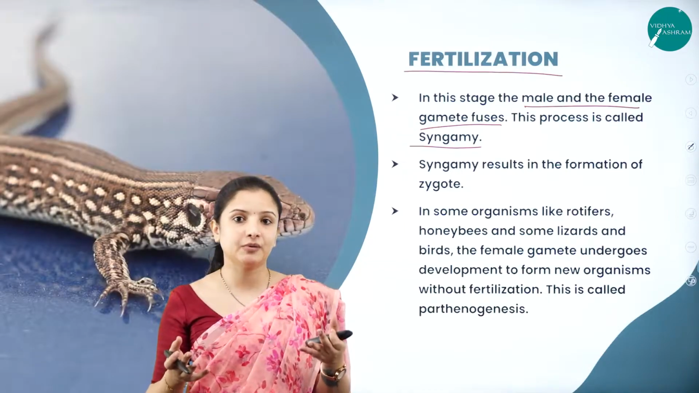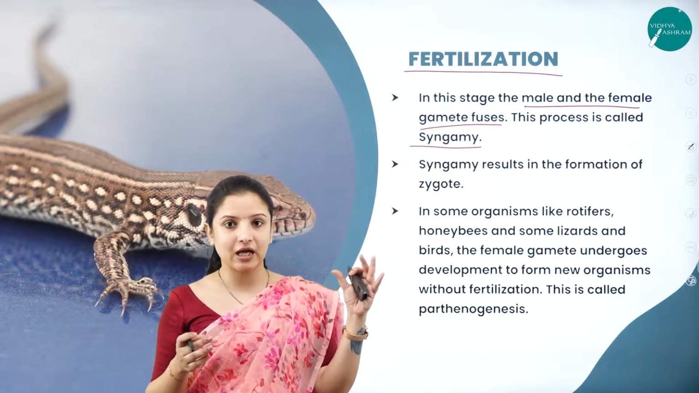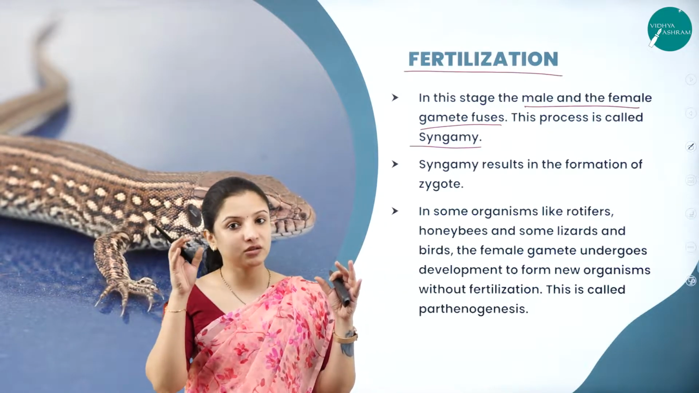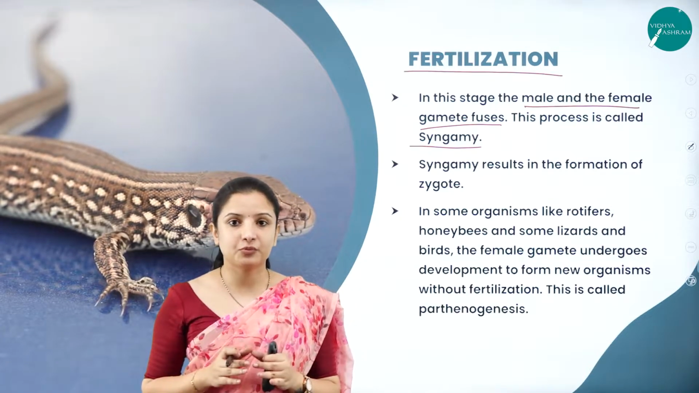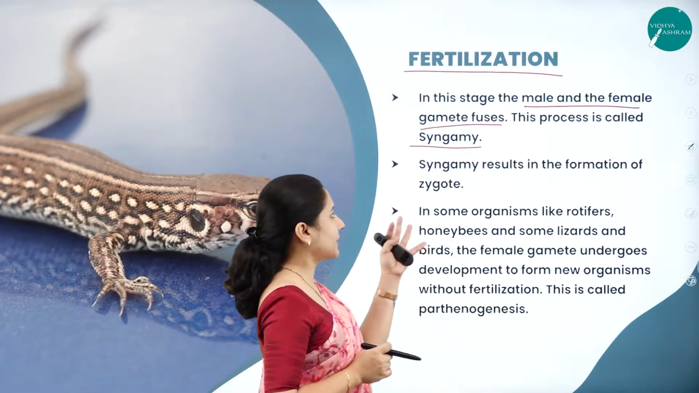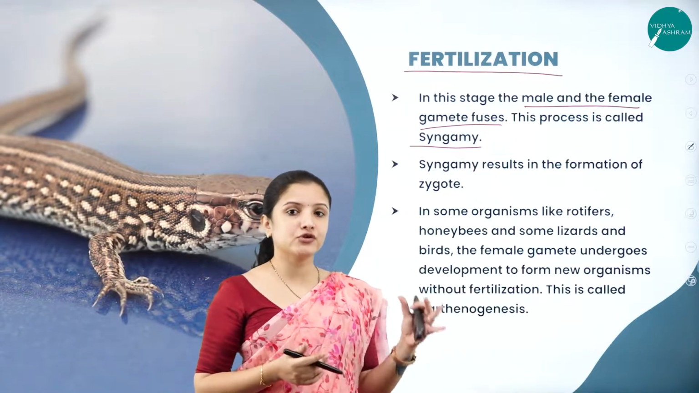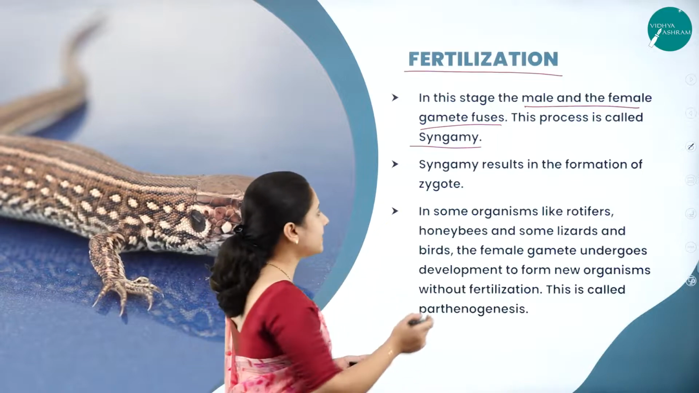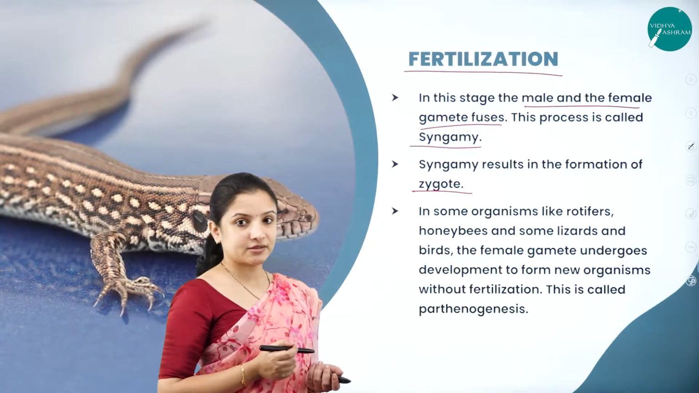gamete and fusing with it. For example, in human beings, the sperm, which is the male gamete, swims towards the female gamete, which is the ovum or the egg, and fuses with it. That particular process is fertilization, and in other terms, we can call it syngamy. Syngamy, the fusion of the male gamete with the female gamete, finally results in the formation of a zygote.